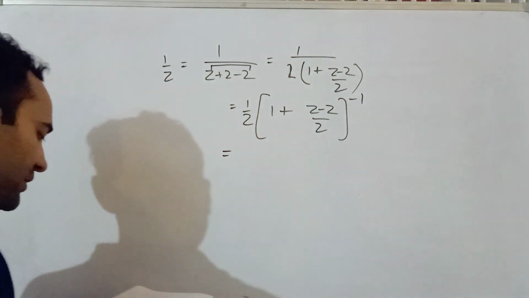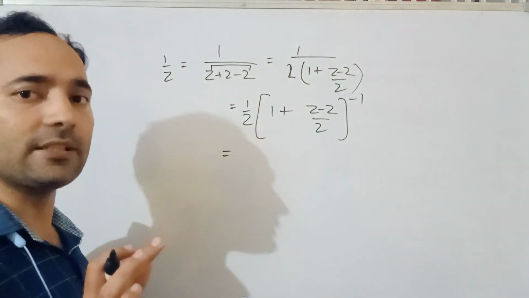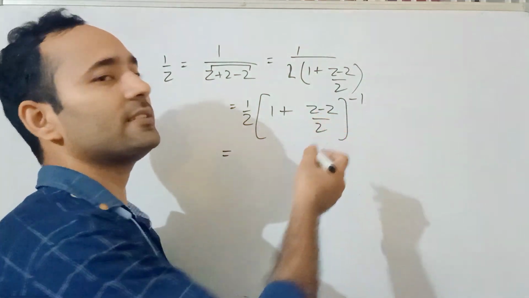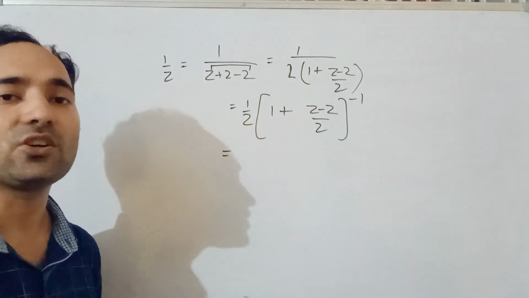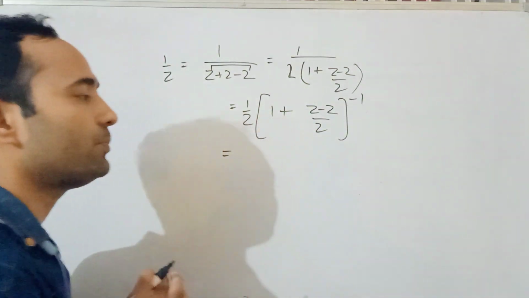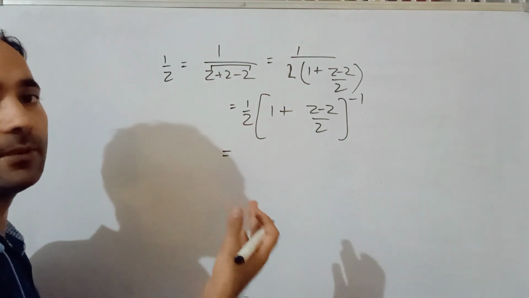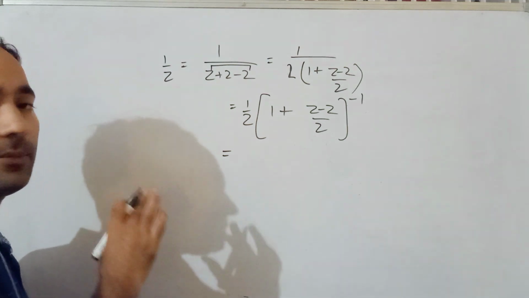Binomial expansion is very easy. One thing you should focus on here, please remember: the power of (z minus 2) is not negative. The power of z will be negative in the case of Laurent series, and I will tell you how in my next video.